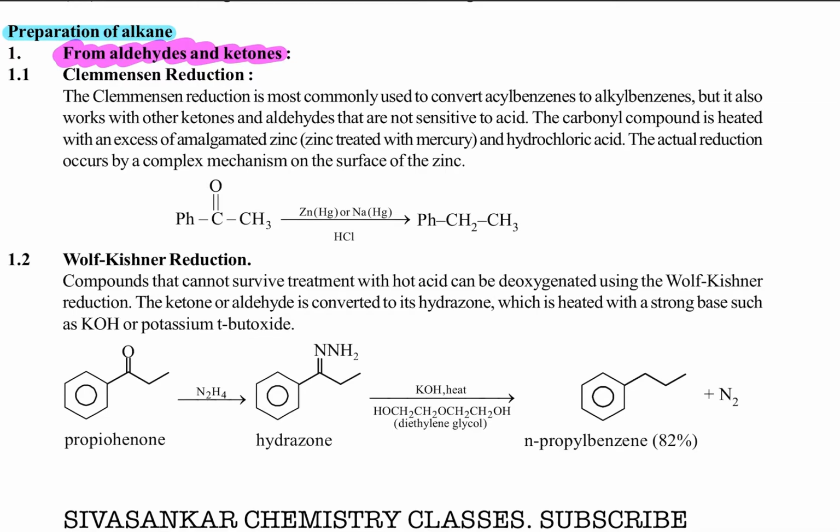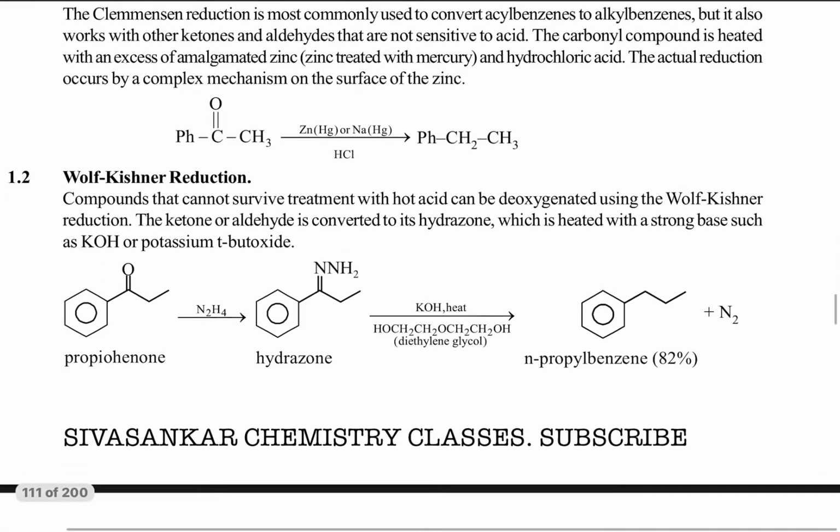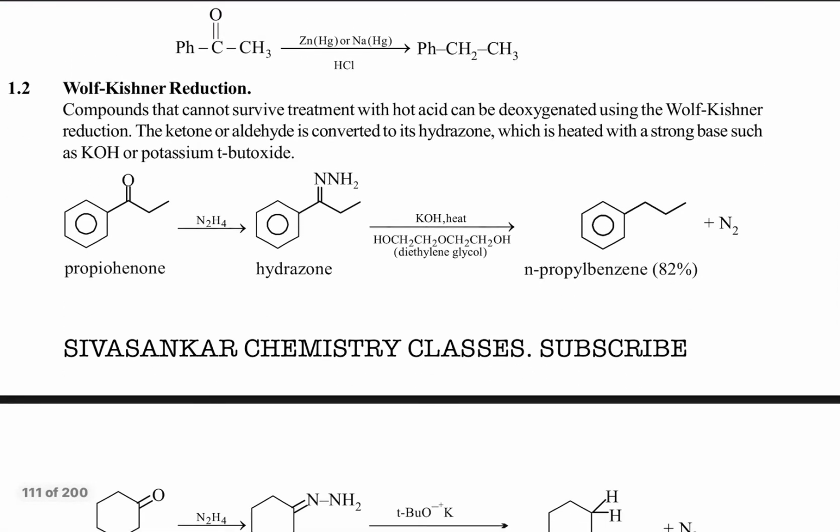In the Clemmensen reduction, it is an acidic medium. The reagent we use is zinc amalgam and concentrated HCl. In the Wolff-Kishner reduction, we use hydrazine, NH2-NH2, with KOH as the base and ethylene glycol.